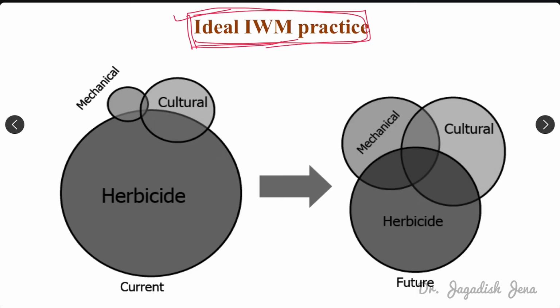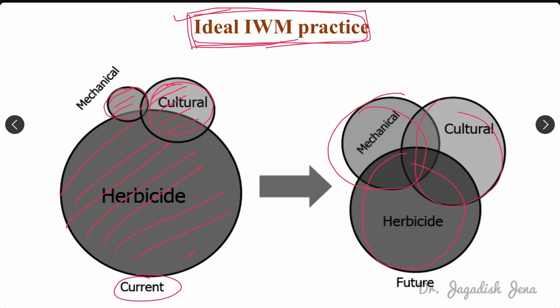So right now the scenario is like in integrated weed management, the mechanical approach, suppose this one, and this middle one is the cultural approach. So this fraction is very minimal right now, and we are mostly dependent on herbicide for the control of weeds. The ideal should be an equal division of herbicide, mechanical as well as cultural.